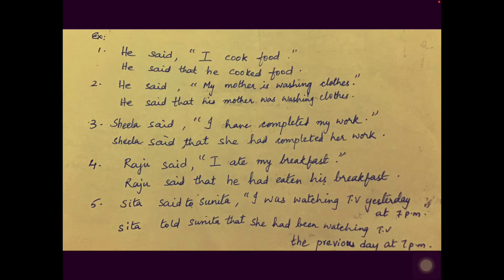Whose breakfast has he eaten? His breakfast. So my here changes to his. His breakfast. Is it clear? So whenever you have simple past, always in the indirect speech you have to add had plus V3 form of the verb, isn't it? So ate is there, eaten is the V3 form, and before that had. Remember always, whenever you have V2 form in the reported part, add had plus V3 in the indirect form.